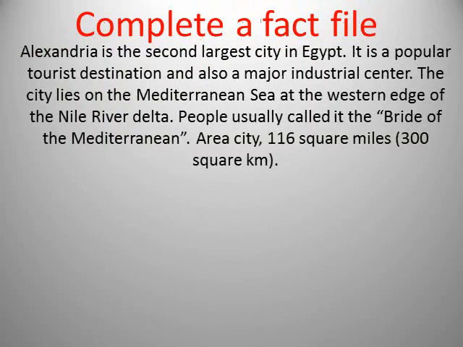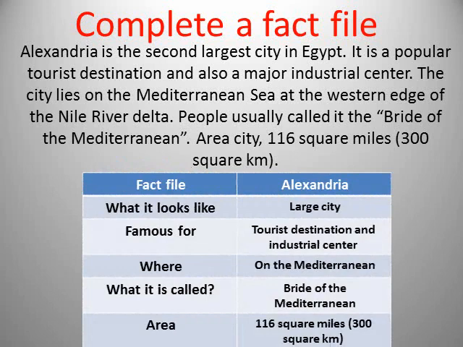Now we will try to complete the fact file about Alexandria. You have this fact file. If you read this passage, let's read it quickly. Alexandria is the second largest city in Egypt. It's a popular tourist destination and also a major industrial center. The city lies on the Mediterranean Sea at the western edge of the Nile River Delta. People usually call it the Bride of the Mediterranean. Area: 116 square miles, 300 square kilometers.